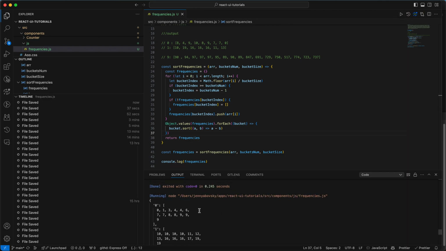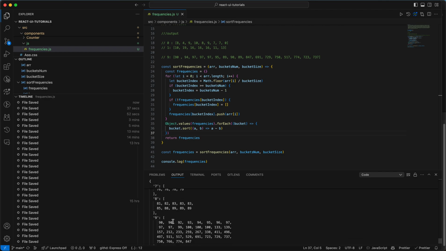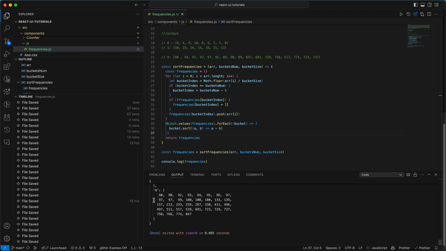Let's see. For bucket number 0, we have numbers from 0 to 9. Bucket 1 is from 10 to 19. We can see that clearly. And what happened with the last bucket? We have numbers up to 100, but then all the rest of the numbers that are larger than 100 also get into this bucket.